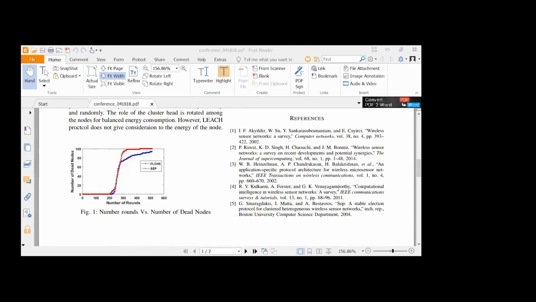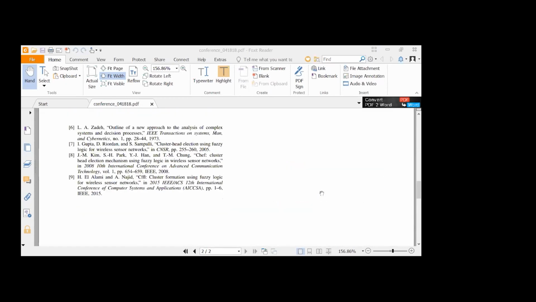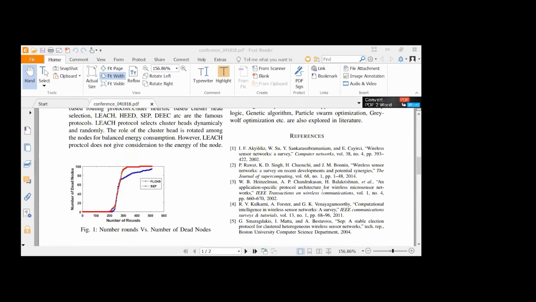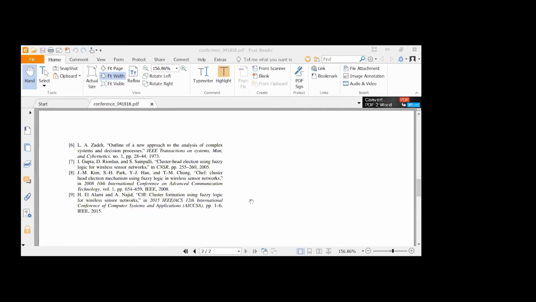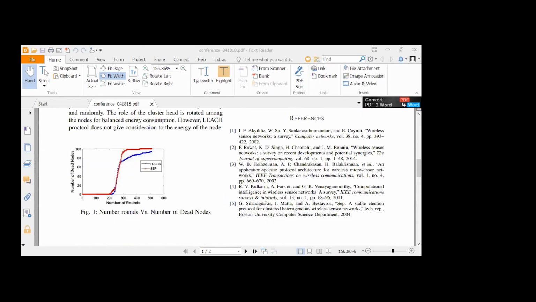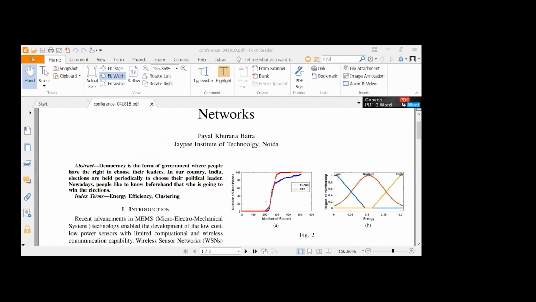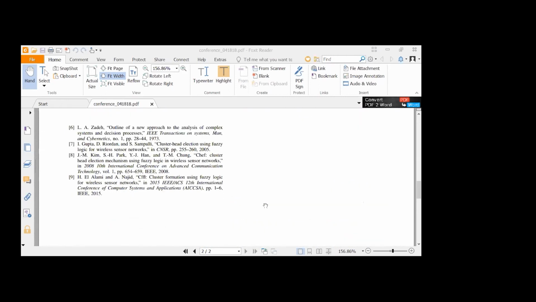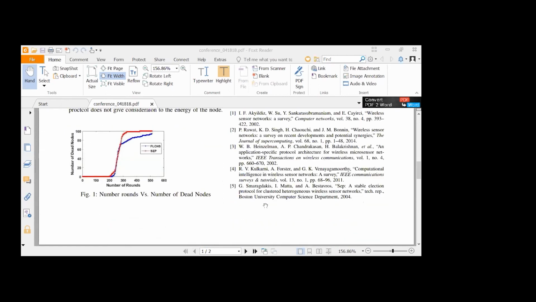You have to just import that bib file. If you have to write those references yourself, it will take 1 hour, and even then you may not be sure that you have written the correct references. But now within 15 minutes I can generate these whole references using a .bib file. I'll take just 15 minutes to get these .bib formats from Google Scholar and import them here in LYX. So this is the best feature of the LYX tool, managing references. You simply import that file and all references are done.